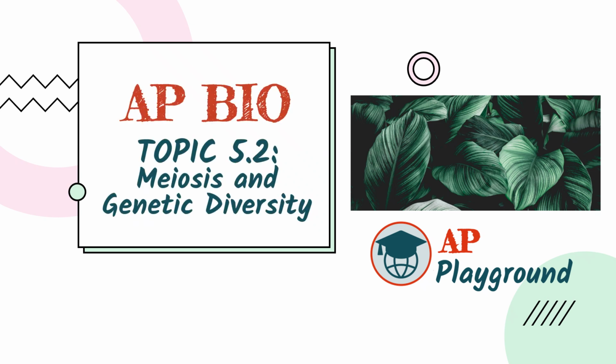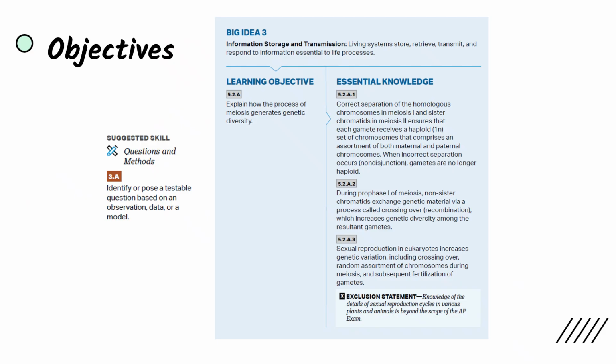Today we're covering topic 5.2, meiosis and genetic diversity. In topic 5.1 we discussed meiosis and now we'll be looking at all of the ways that meiosis contributes to genetic diversity. We'll be looking at crossing over, independent assortment, and fertilization of gametes. And our suggested skill, questions and methods, 3A, identify or pose a testable question based on an observation, data, or a model.